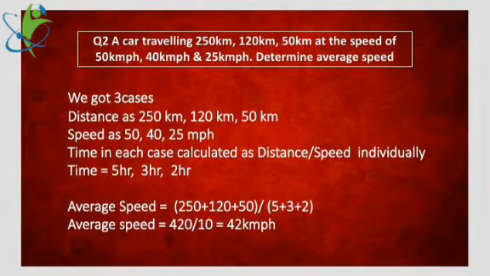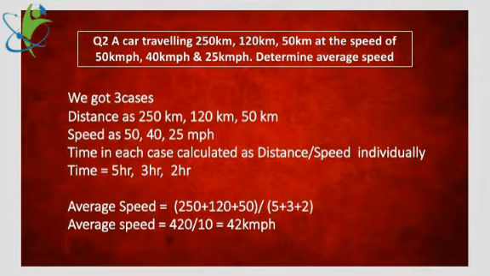Time in each case is calculated as distance upon speed individually. That means 250 upon 50, 5 hours, 120 upon 40, 3 hours, 50 upon 25, 2 hours. So we get three values of time: 5 hours, 3 hours, 2 hours.